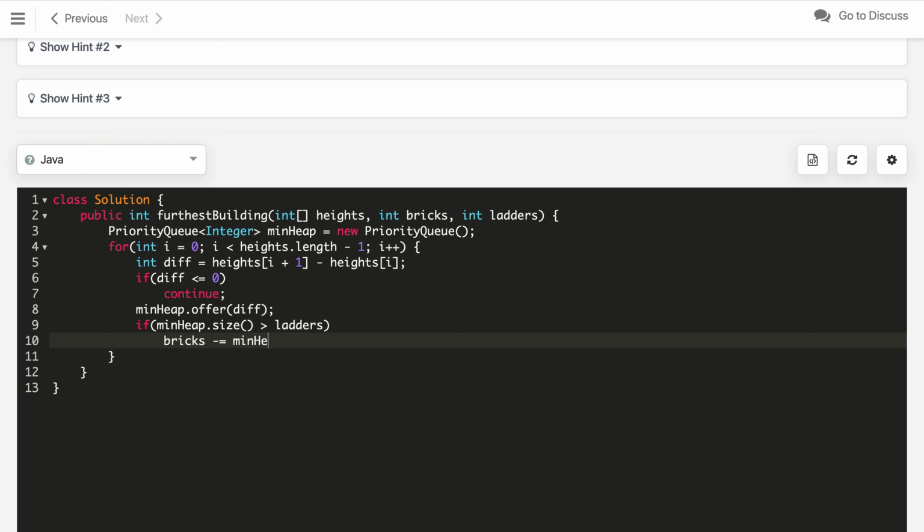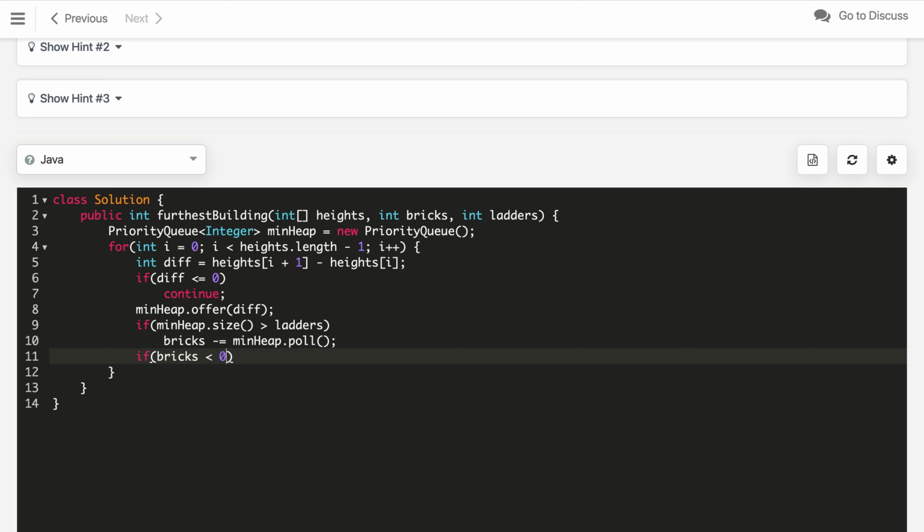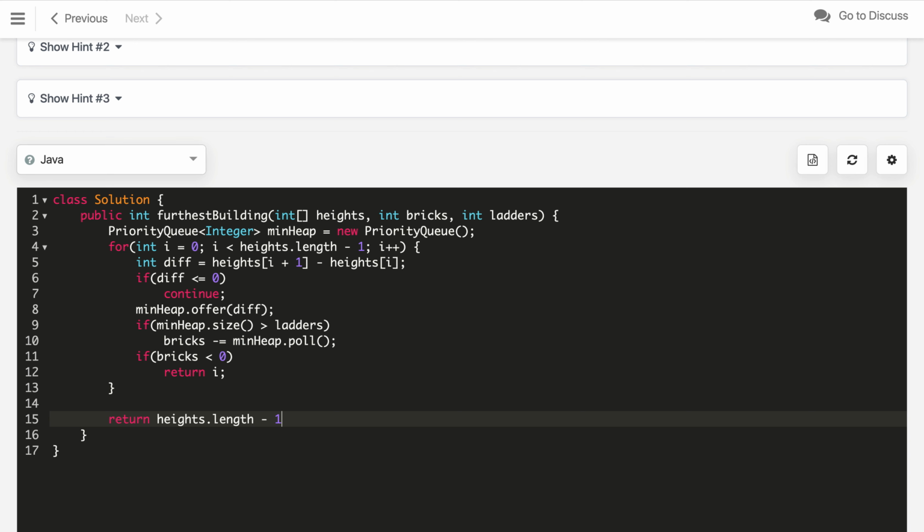So, this will be min heap poll, pulling the minimum element from the min heap. Now, we will check if the bricks required exceeded the total bricks, meaning bricks are already consumed. In that case we return the current index. Otherwise, in the end, if we are able to reach the farthest building, then we return the index, the length of heights minus 1.